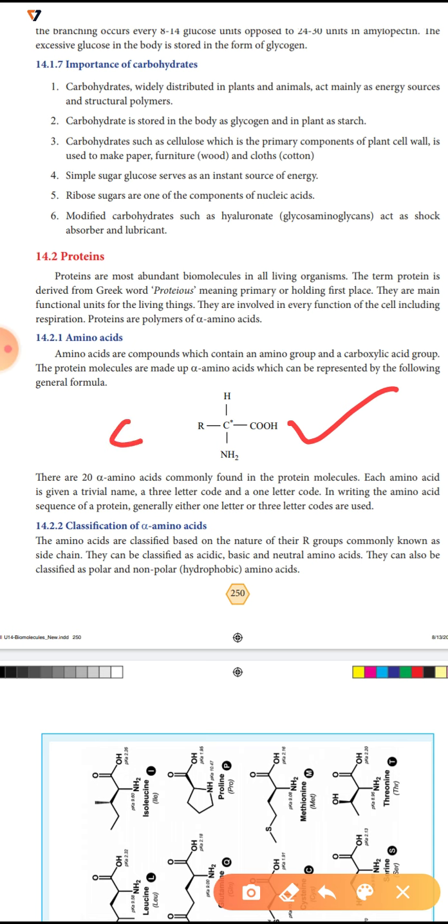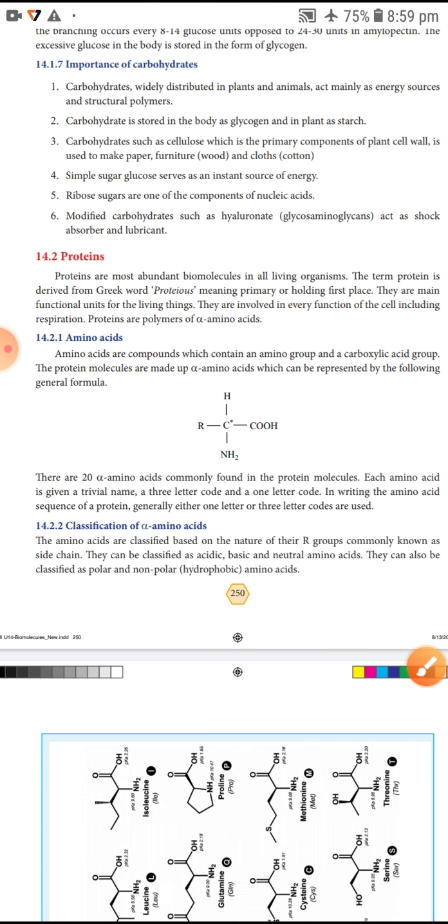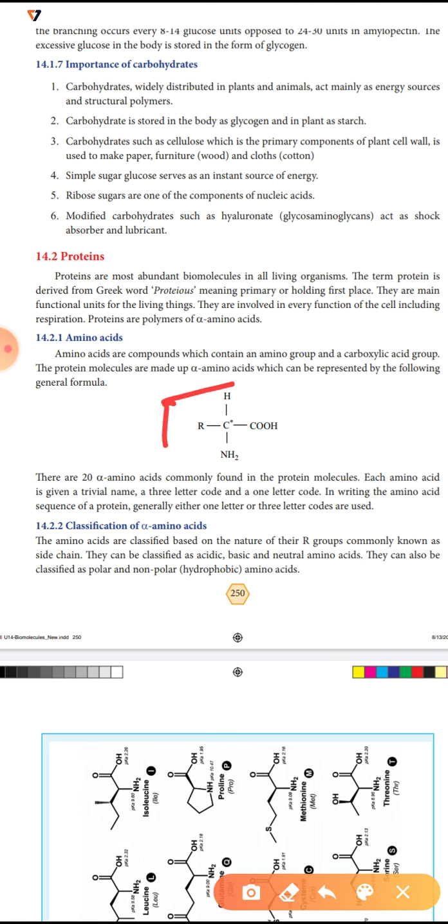The carbon marked with a star is a chiral carbon, that is, a carbon linked with four different groups. This is the structure of an alpha amino acid.